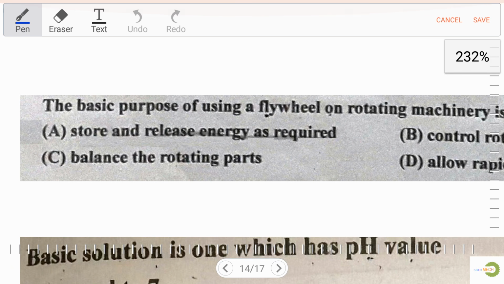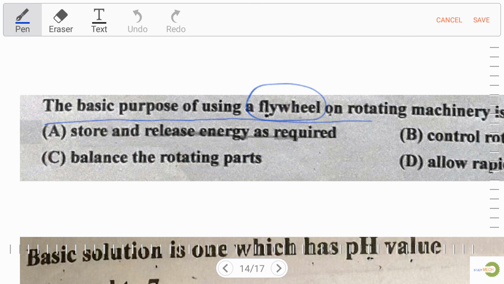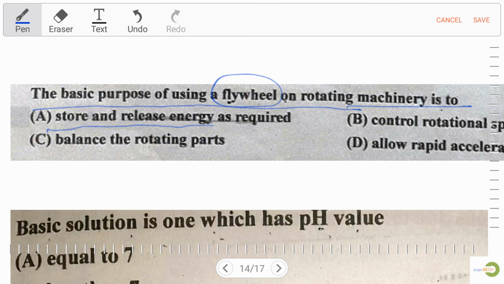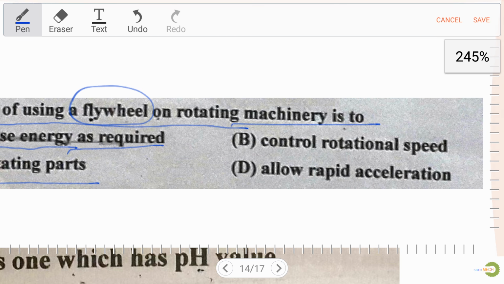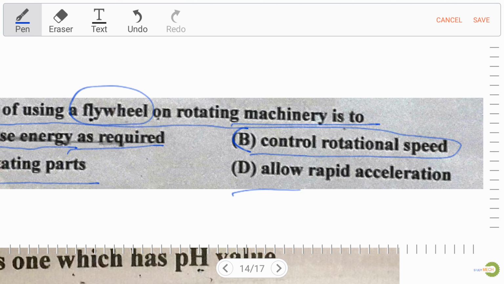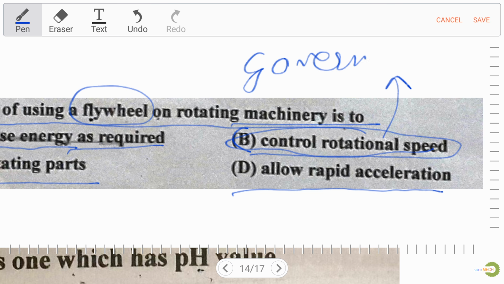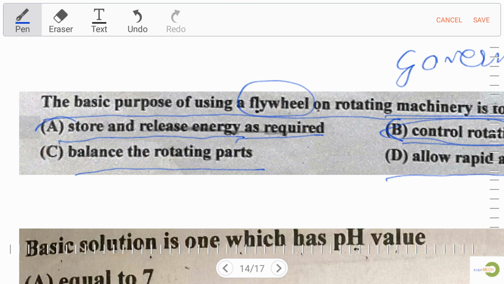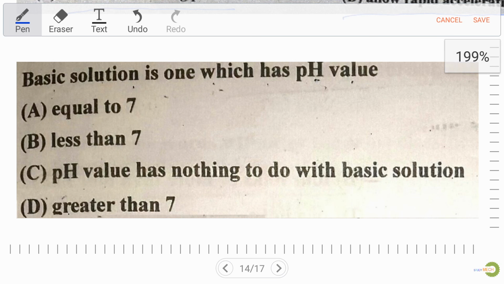Now let's move to the next question. The basic purpose of a flywheel on rotating machinery is to: option A, store and release energy as required; option C, balance the rotating parts; option B, control the rotational speed; and option D, allow the rapid acceleration. First of all, let's discuss option B. To control rotational speed we must use a governor, so B is not the right answer. But for a flywheel, as we know, it stores and releases energy as required for rotating machinery, so A is our right answer.